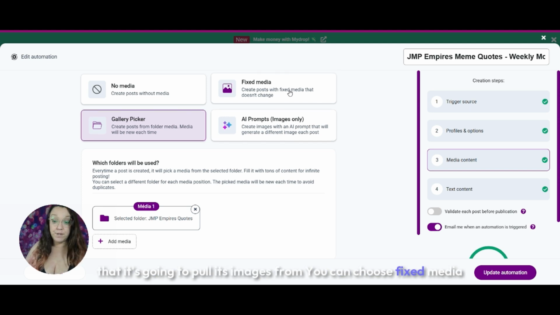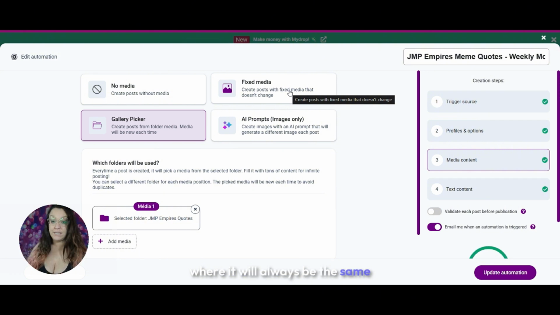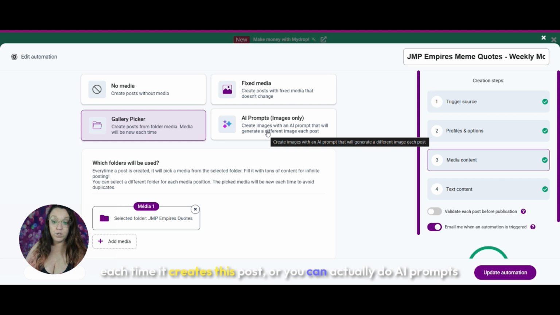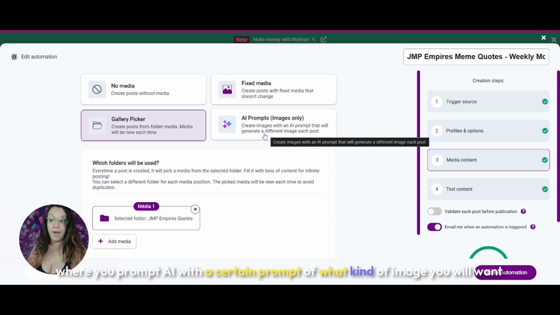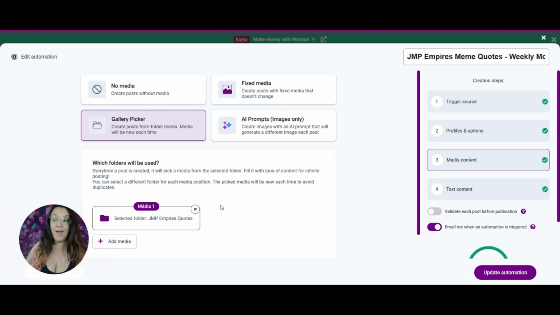You can choose fixed media, where it will always be the same image each time it creates this post. Or you can actually do AI prompts, where you prompt AI with a certain prompt of what kind of image you want to go along with that post. Okay. You guys, this is groundbreaking.